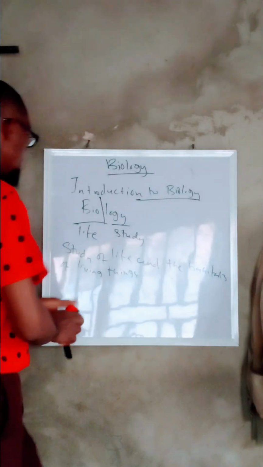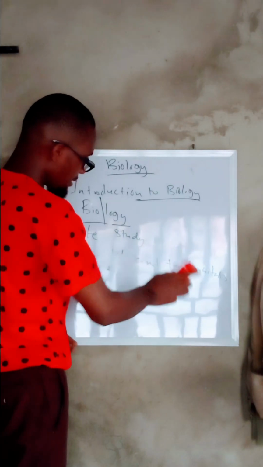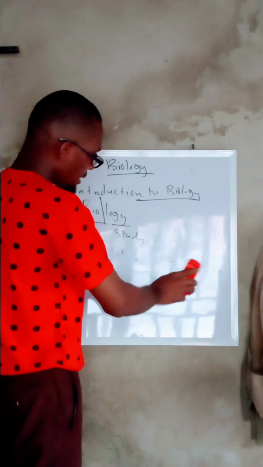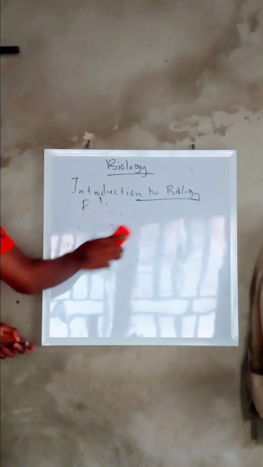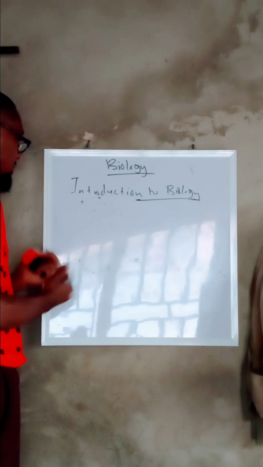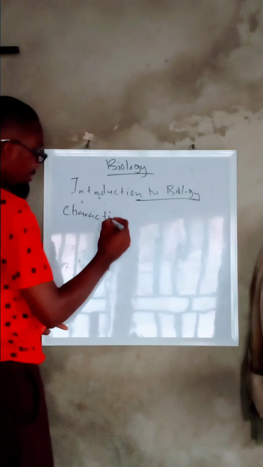Now, we want to look into living things and the characteristics of living things. This is a very simple thing that we need to understand.